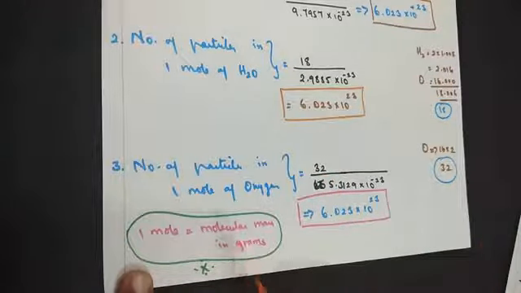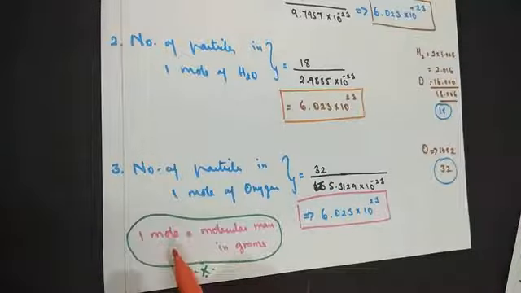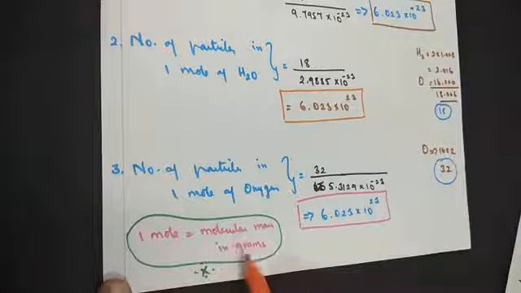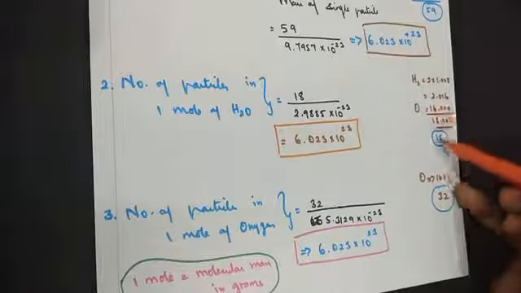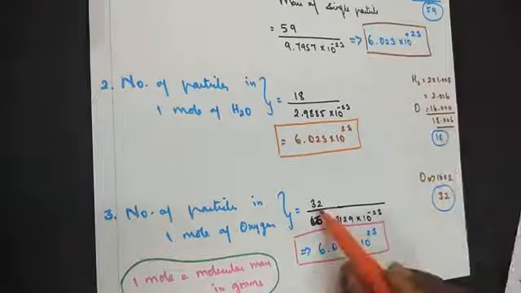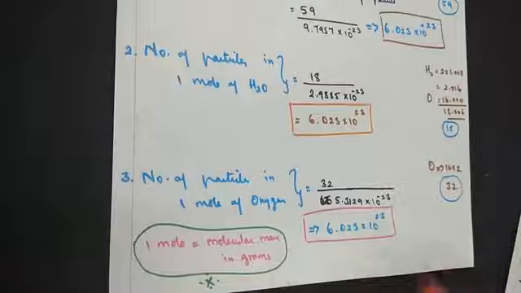So, in terms of gram, there are no bigger calculations. 1 mole is equal to molecular mass in grams. So, add the given atomic weights and that happens to be the molecular mass in grams.